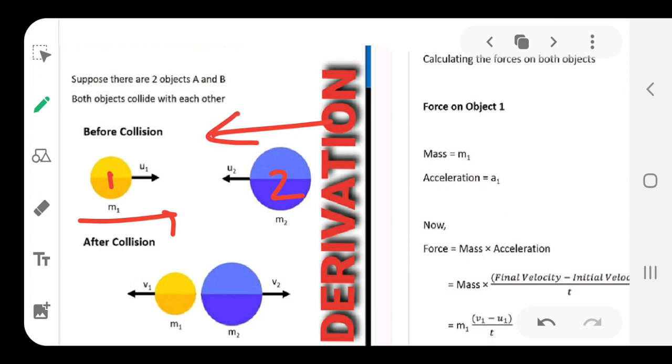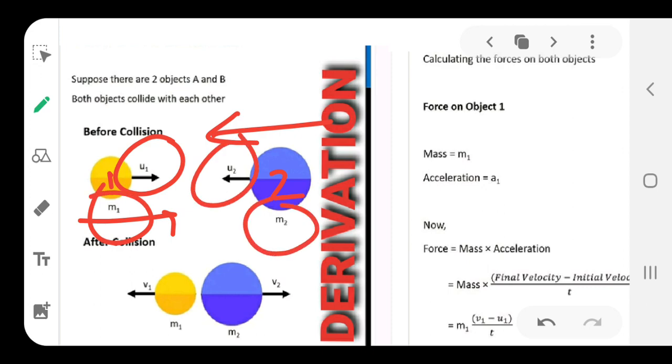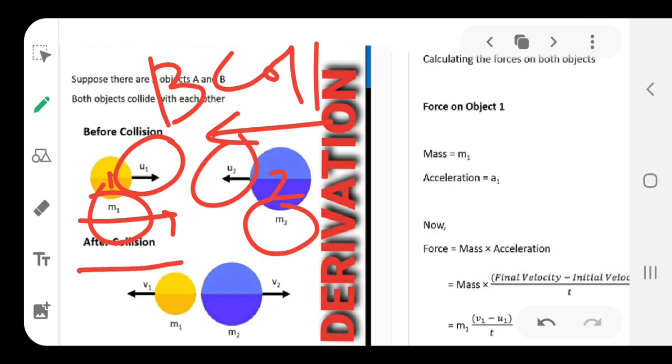So, body 1 has velocity u1, mass m1, and body 2 has velocity u2 and mass m2, that is before collision you can call them. Now, after collision what happens? Body A or 1 will have the velocity v1, mass of course is the same, and velocity for body 2 is v2 and mass is m2.